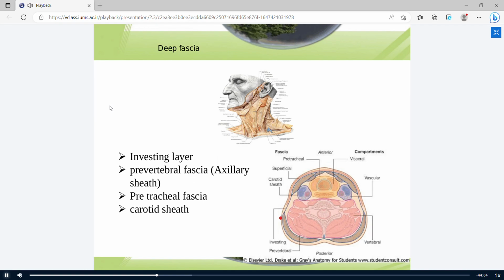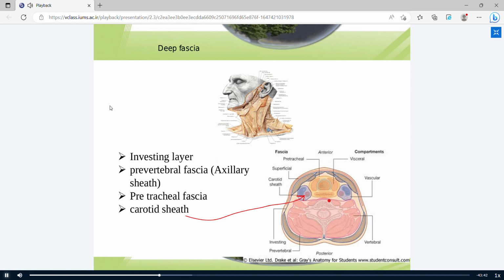Investing layer covers the trapezius muscle and SCM muscles. Carotid sheath is a purple part. It's here. Carotid sheath covers the internal jugular vein, vagus nerve, and common carotid artery.